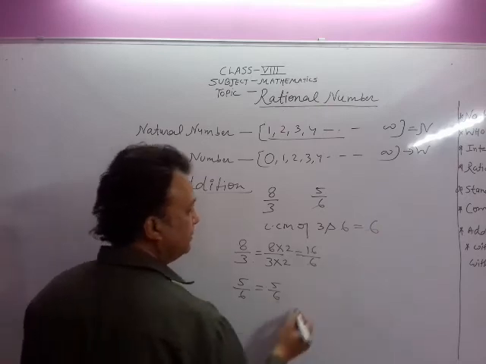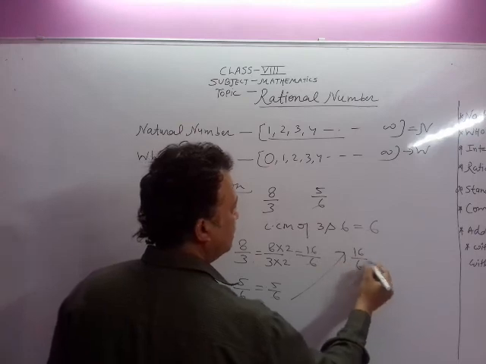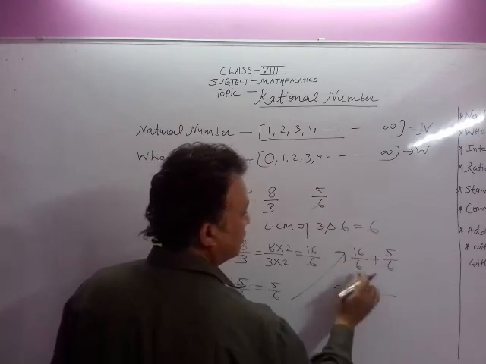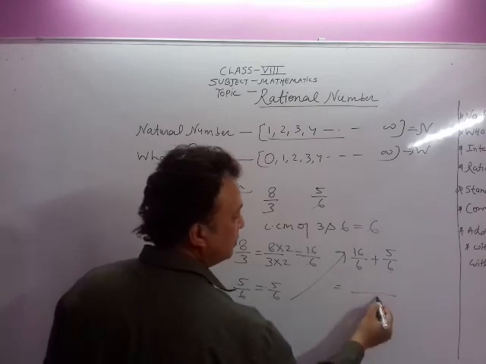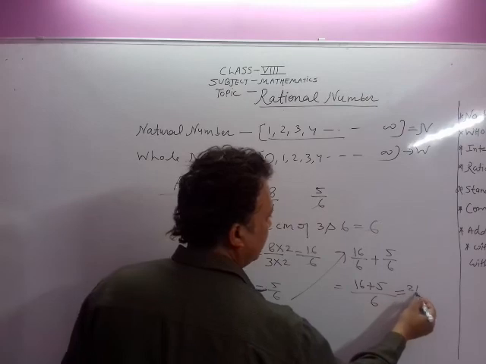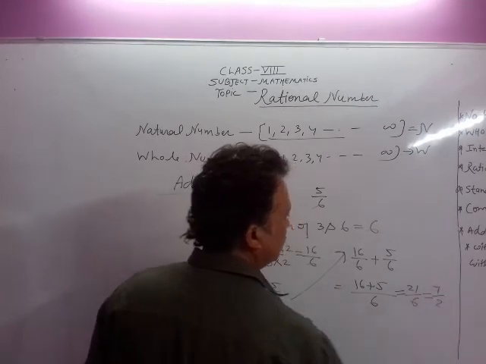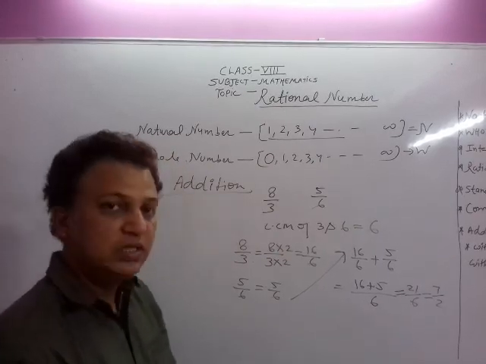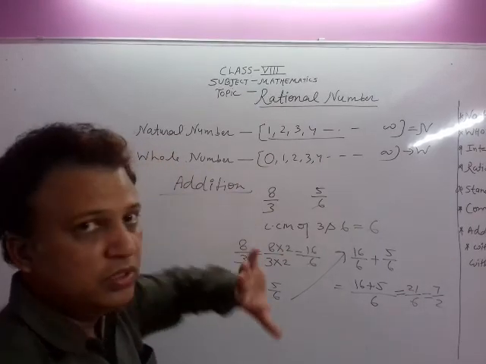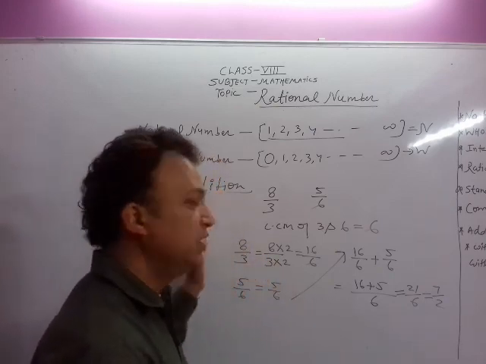Now simply add. 16 upon 6 plus 5 upon 6. Denominator is equal, 6. 16 plus 5 is equal to 21 upon 6, which is equal to 7 upon 2. So this is the addition of rational numbers. Okay, so this is your choice. You can do it by any method. So, addition of rational numbers.